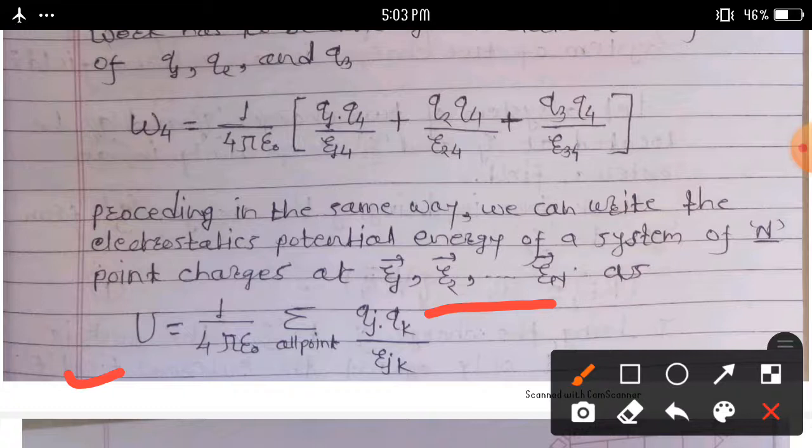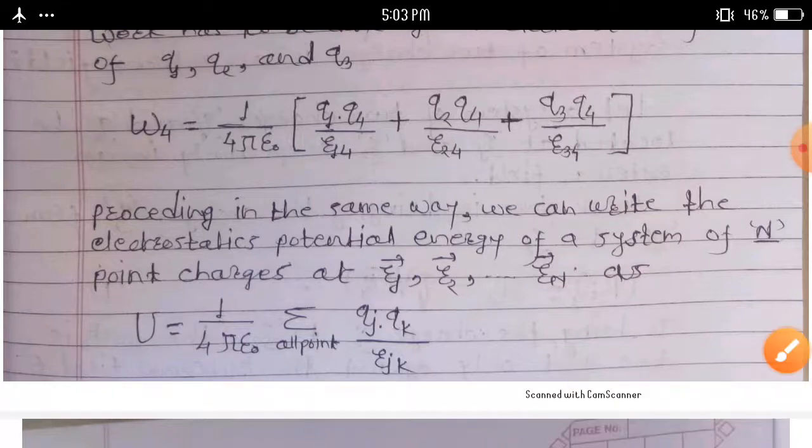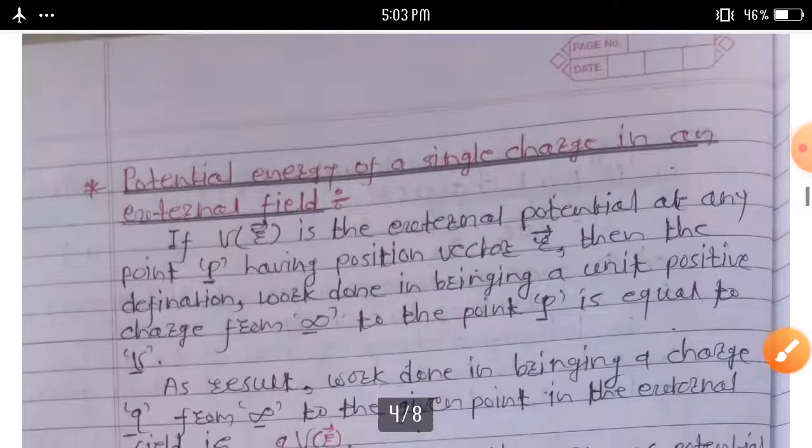A question asked on this topic: derive an expression for potential energy for a system of n point charges. Then we can discuss another point.